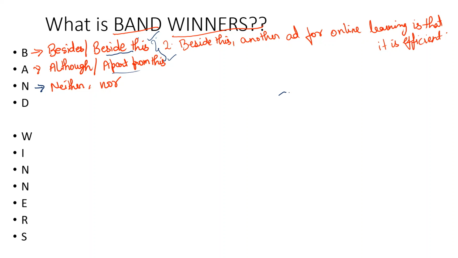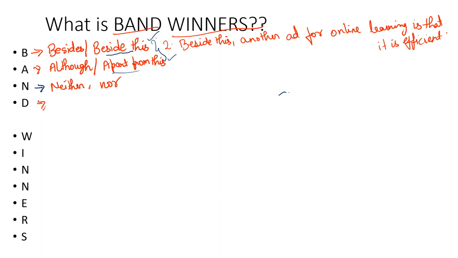So neither does online learning benefit students, nor does it benefit the society, something like that. So neither does this nor does that. So it doesn't do anything. So when you want to say some negative points that it is not at all beneficial for anyone, you can use this neither nor.